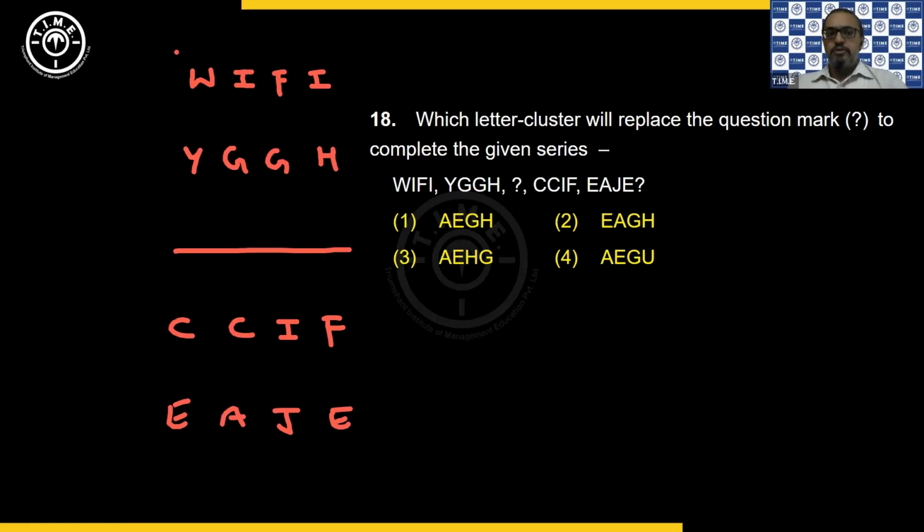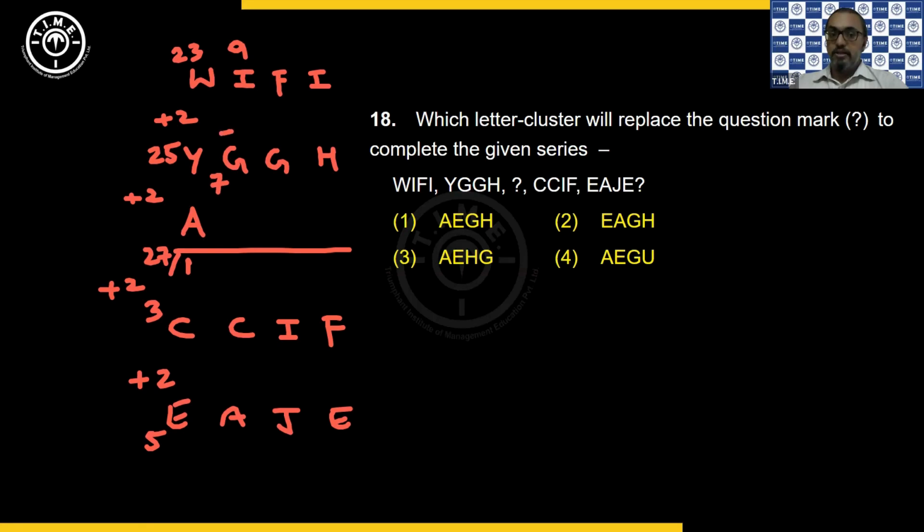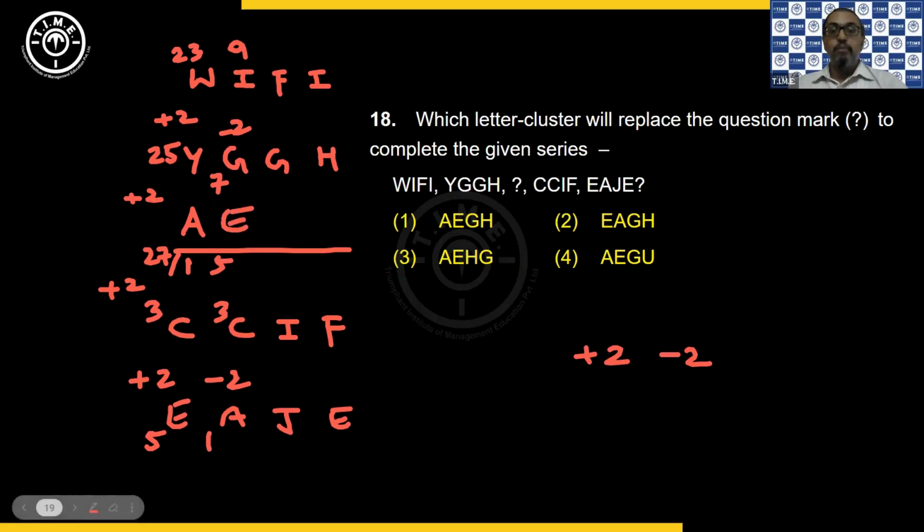So now you take the place value. See, you have 23. This is 25, so plus 2. So here you have a 3 and a 5. Here also plus 2. So that means everywhere if I do plus 2. So 25 plus 2 is 27 or the first alphabet A. So that we have 1 plus 2, 3. So everywhere you have plus 2. Now likewise you have a 9 and a 7. So this is minus 2. And here 3 and a 1. So again a minus 2. So here also if I do minus 2 now. So for the first alphabet it is plus 2. For the second alphabet we have is minus 2. You have a 5. 5 is E. So everywhere you are doing minus 2.